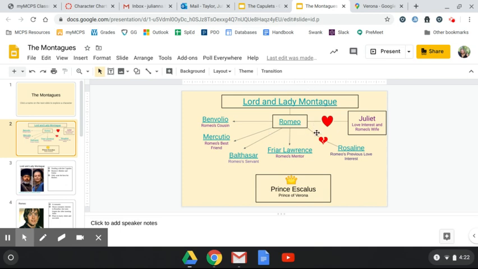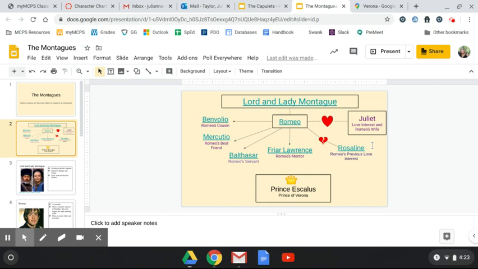He doesn't really want any of the Montague money. He just wants to be in love. He is a lover. He is a romantic. He is writing poetry all the time. He is wandering in the woods all the time. He's super romantic. And at the beginning of the play, he is in love with a girl named Rosaline.